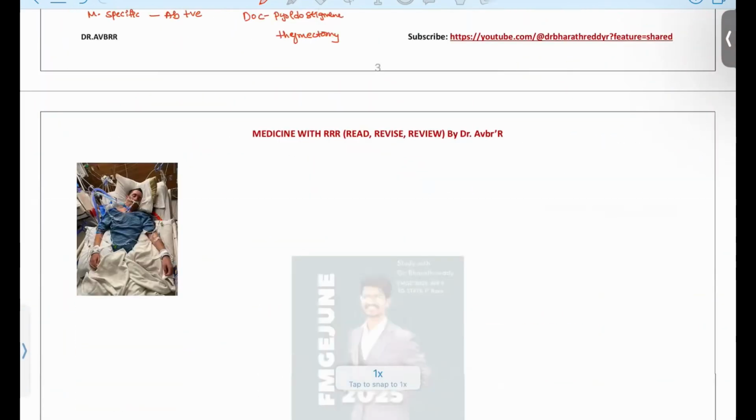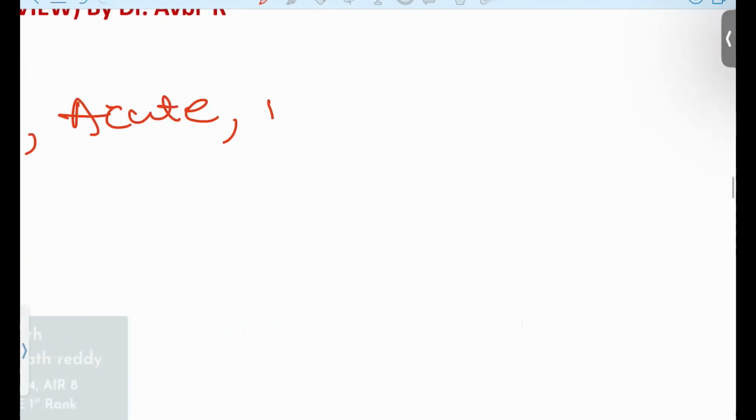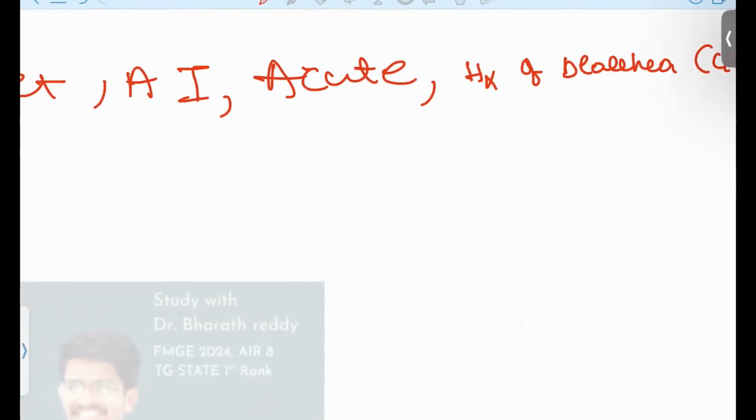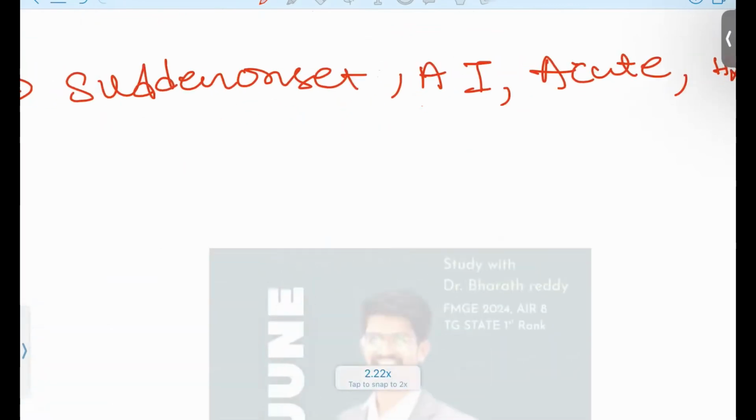Next, moving on to GBS. GBS is a condition seen in patients with sudden onset, and it is also an acute autoimmune condition. The patient will have a history of diarrhea. Basically, this is due to your gastrointestinal system only. That is due to Campylobacter, influenza virus, rotavirus, and even COVID-19 patients have GBS attacks.